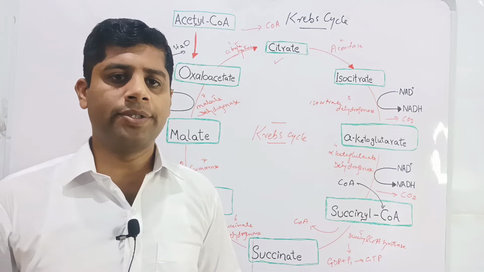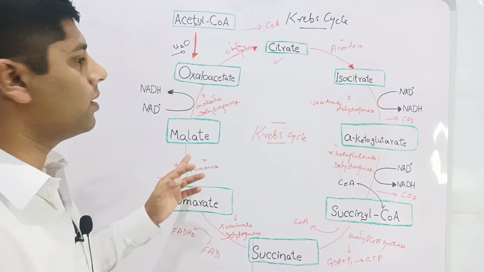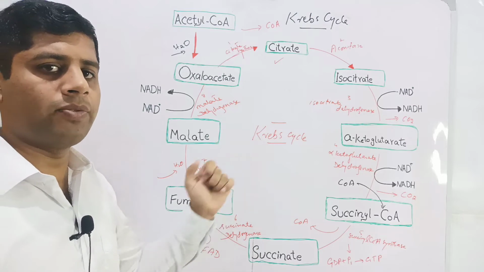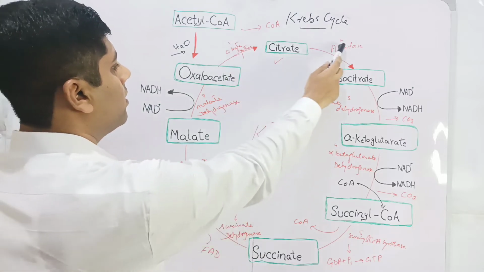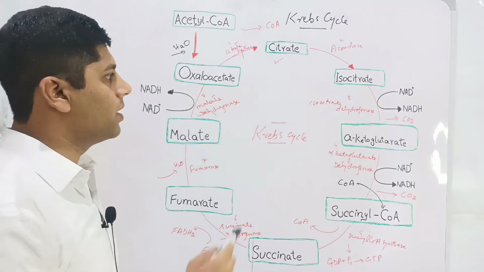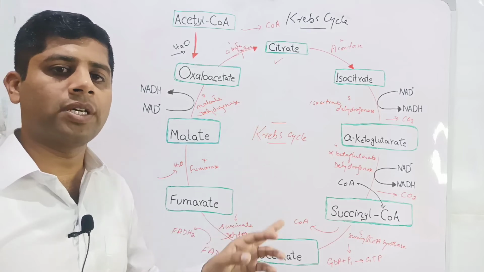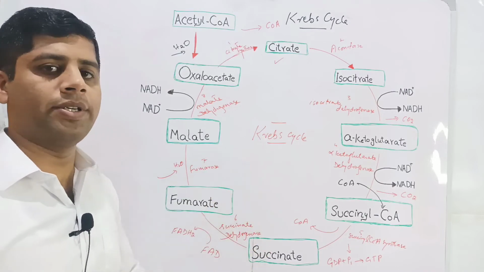huge amount of energy. The Krebs cycle has 8 steps due to its 8 enzymes involved, which I have shown numerically that there are 8 enzymes involved in this Krebs cycle. So based upon these 8 enzymes, we can say the Krebs cycle has 8 steps in it.